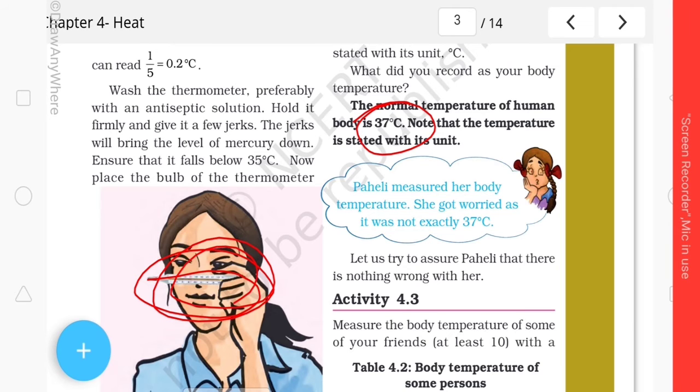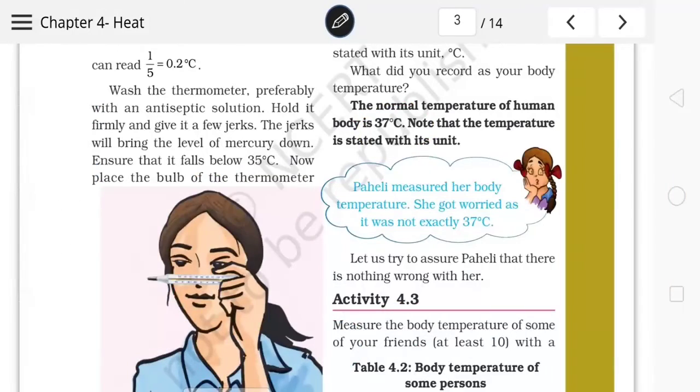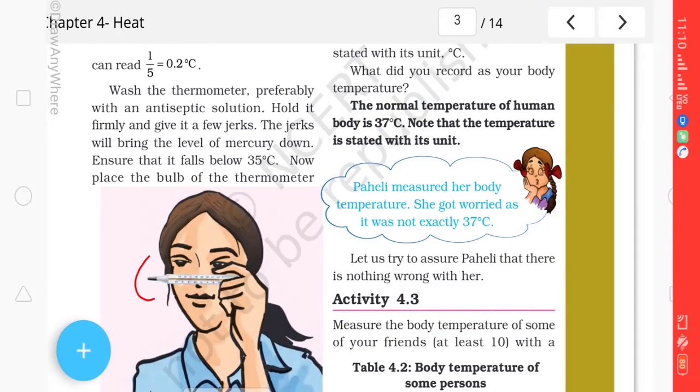By our hand we will shake it and make sure that the temperature falls below 35 degrees Celsius. After that we will use it to measure our body temperature. And how do we measure the body temperature? We put this tip portion in our tongue, or maybe in our underarms. Then the body temperature will be measured.